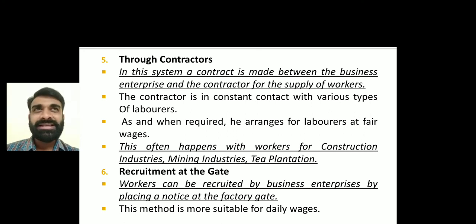See, mostly this is happening in the mining industry or construction, right? Suppose, for example, I am a contractor. If the construction of a building is required, then I will come into direct contact with the party who is going to construct the building. I am having constant touch with different types of laborers, those who have skill in a particular specialization in different kinds of areas.